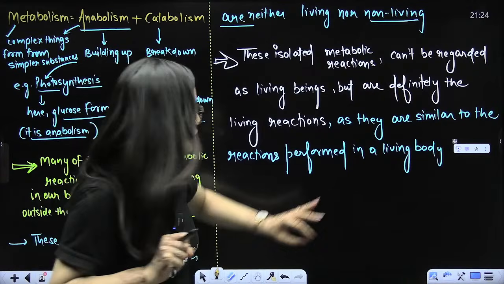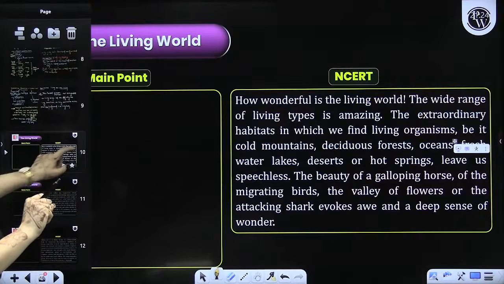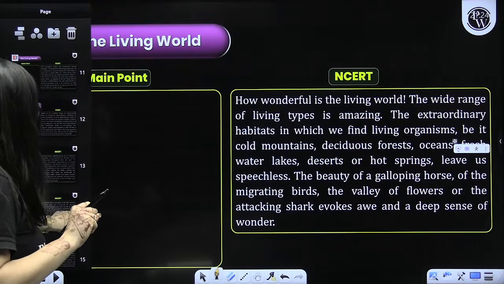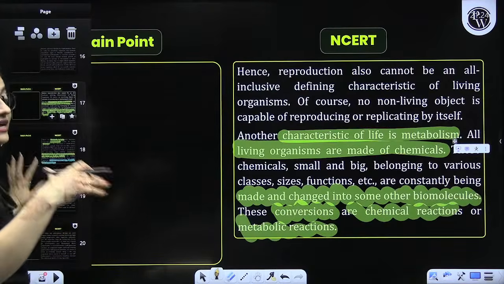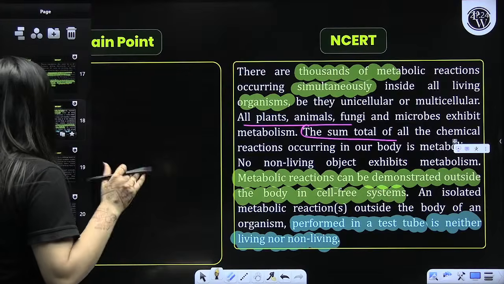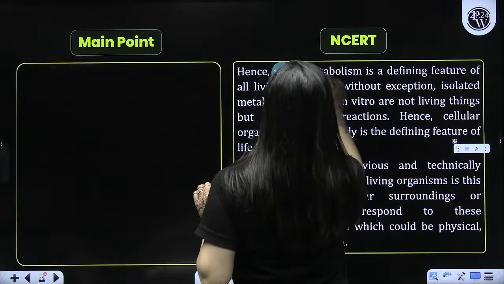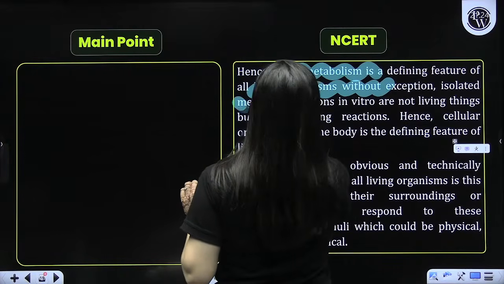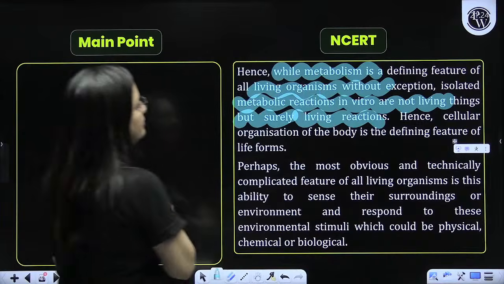Okay, beta, so this is about metabolism. All living beings show metabolism, so it is something very important. Being living and being metabolically active are synonyms. If something is living, chemical reactions will be there. Without any exception, all living beings have that, right beta?